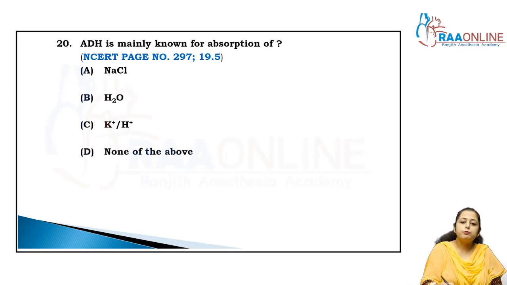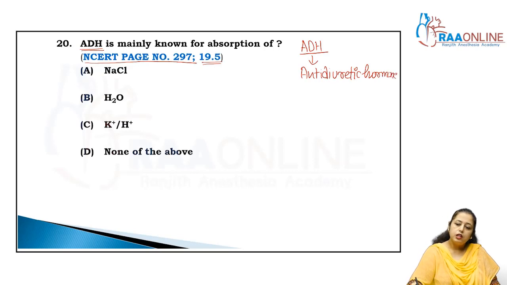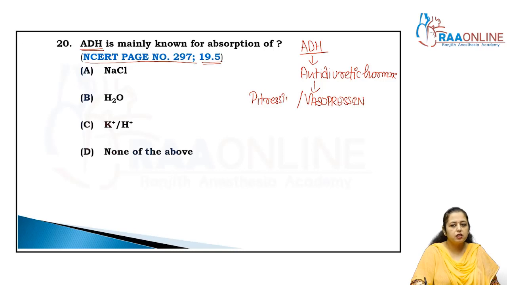ADH is mainly known for the absorption of, now the question is what is ADH? It is given in NCERT page number 297, 19.5, regulation of kidney function. The full form of ADH is anti-diuretic hormone, which is also known as vasopressin, also known as pitressin. The word pitressin is not given in NCERT, but it is known as that.